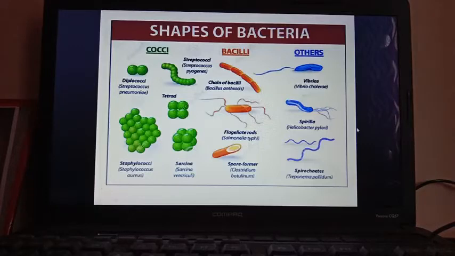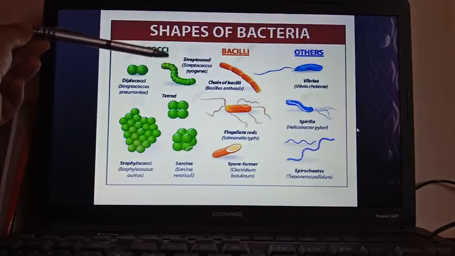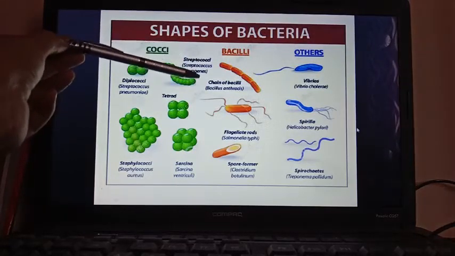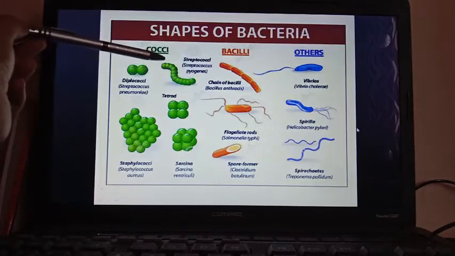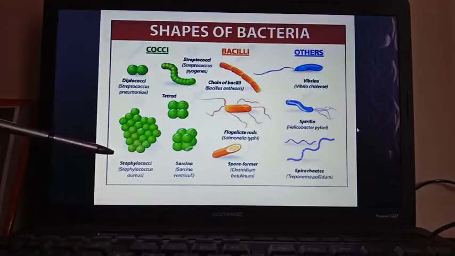So mainly you have to learn these 3 cocci. Diplococci: 2 spherical cells are together. Streptococci: many spherical cells are attached together to form a chain-like structure. And staphylococci: so many spherical bacterial cells are together to form a cluster or grape-like shape. This is known as staphylococci.